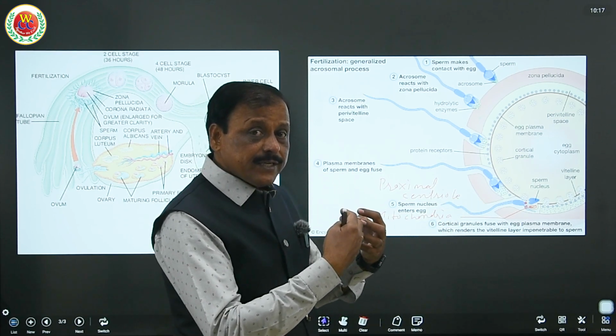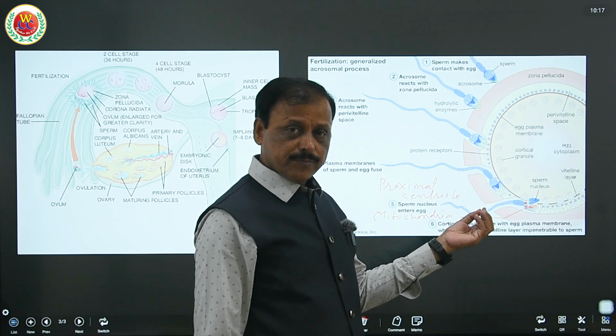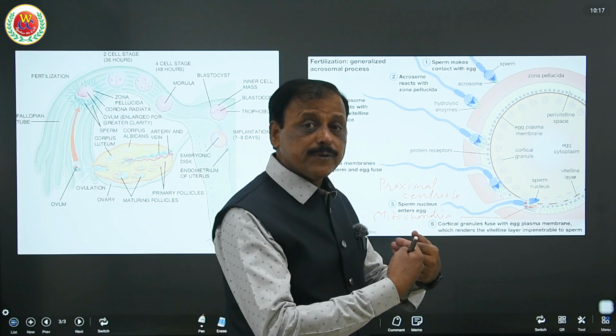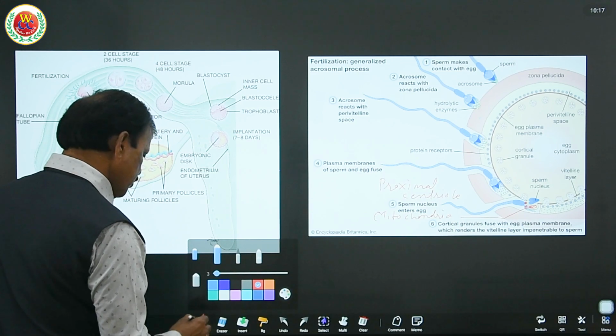Now it develops the reception cone as the contents of the acrosome are released. That release enables the cytoplasm of this egg cell to form the reception cone.